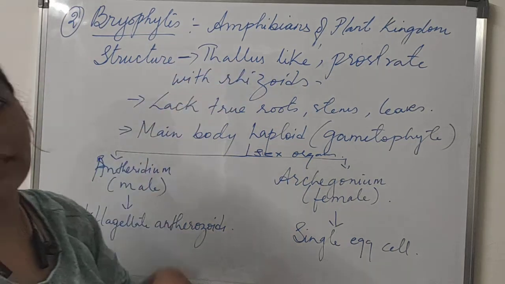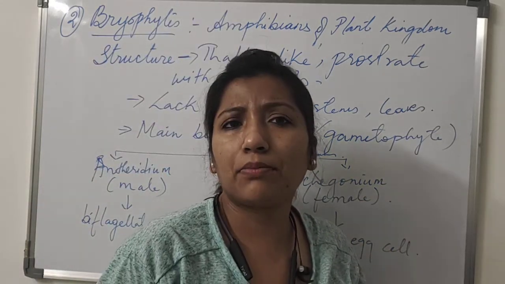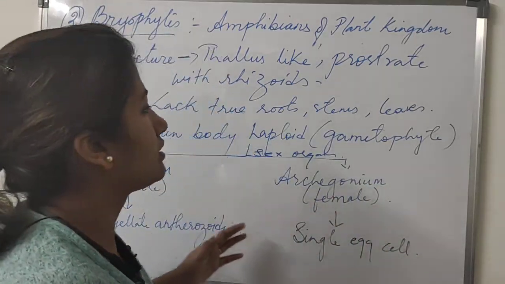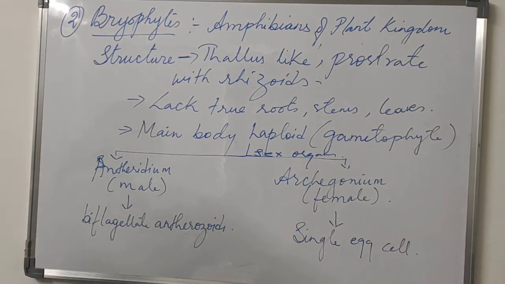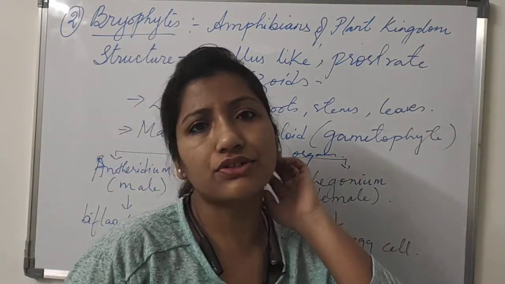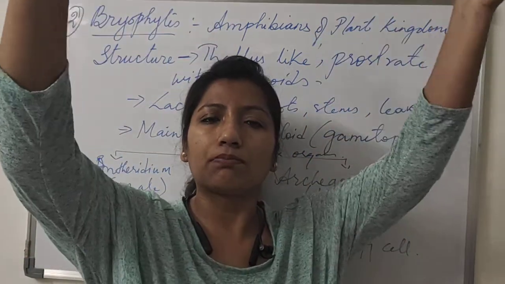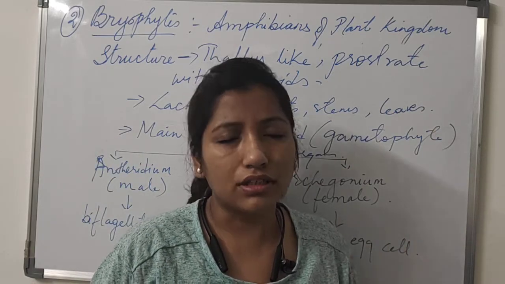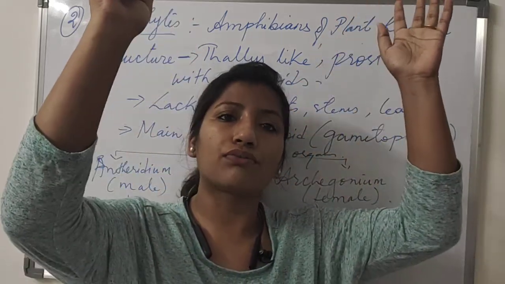So this is the structural part we see. The bryophytes are thallus-like. Thallus, as we have discussed earlier, is a very simple body organization, but here some complex organization can also be seen. Prostrate means the parts of the plant which grow along the ground. In shrubs, herbs and trees, the roots are attached to the ground and the rest of the body parts grow away from the ground.